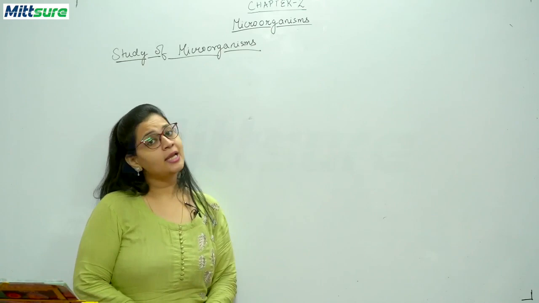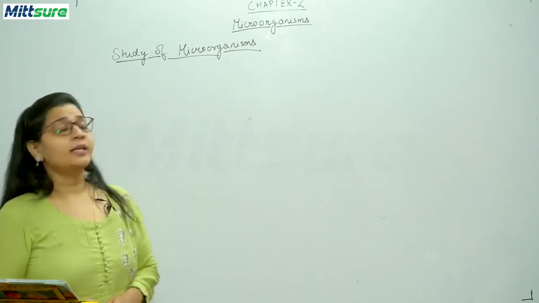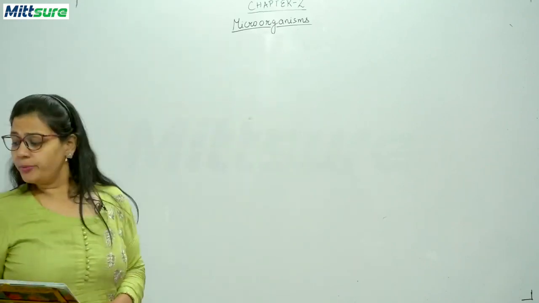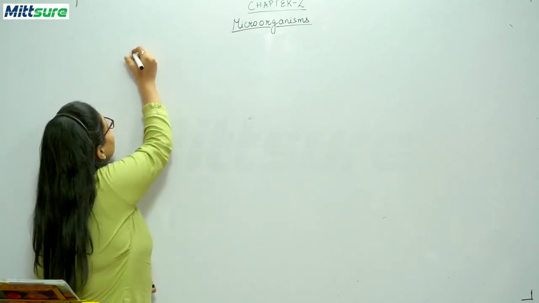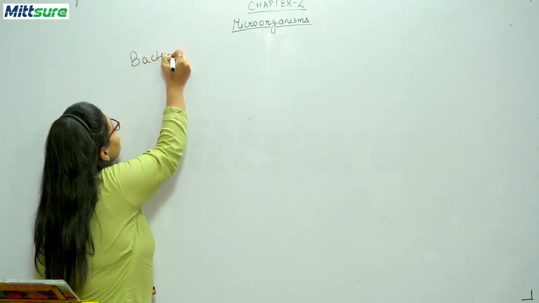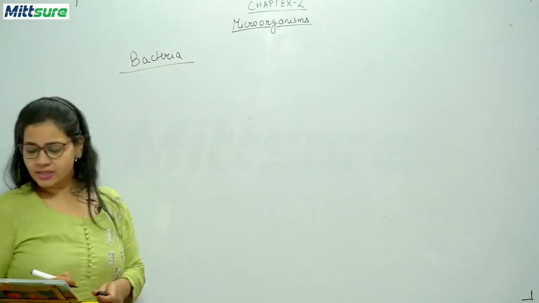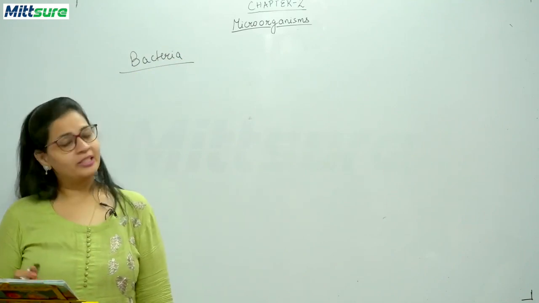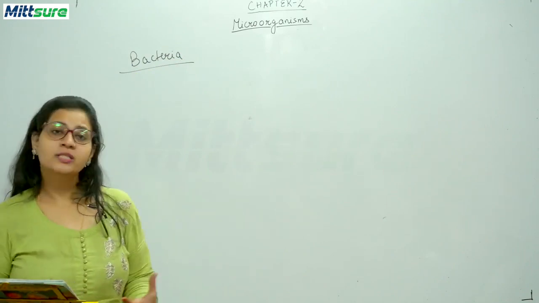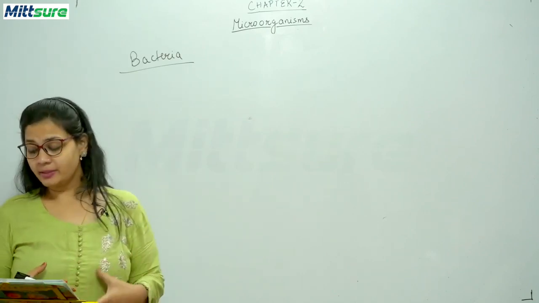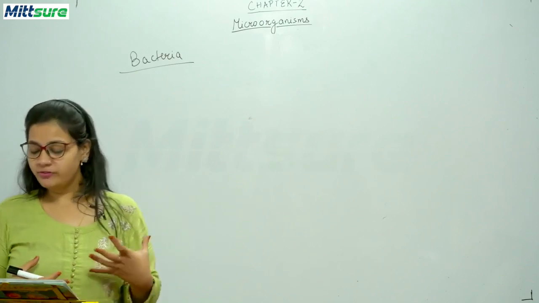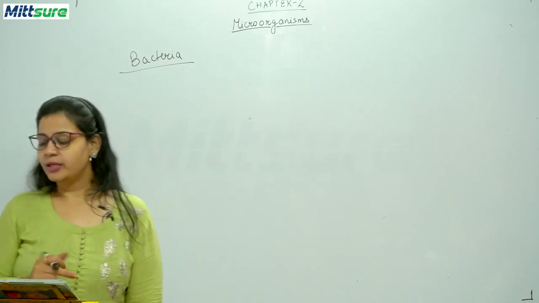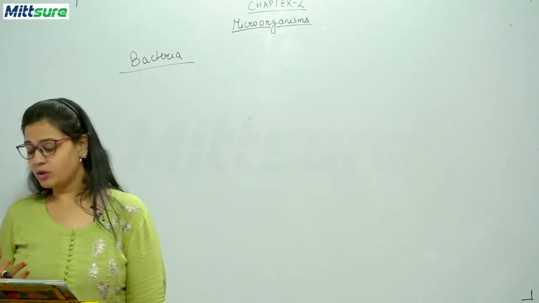Now we will be discussing the next heading. Okay, so the next heading is your bacteria. Okay. Now we'll be discussing about this bacteria. Some bacteria such as saprophytic bacteria are useful and break down the dead bodies of plants and animals. Okay. They consume animal feces and other waste materials as their food. Hence, they are called decomposers also.